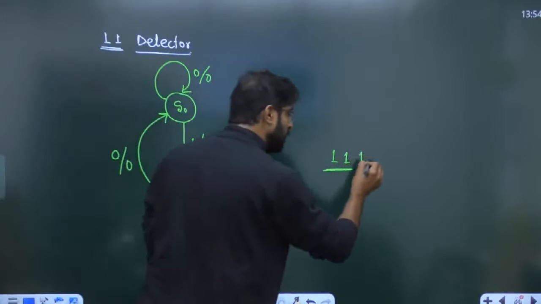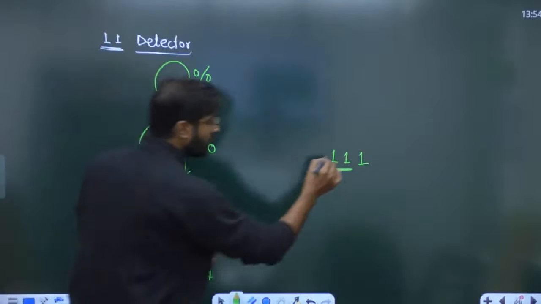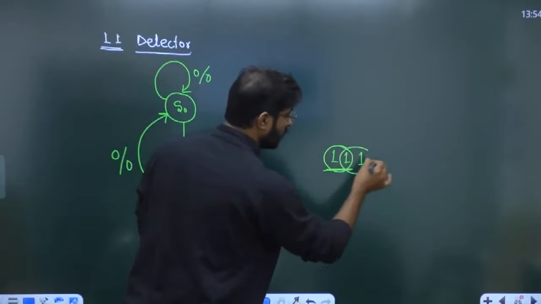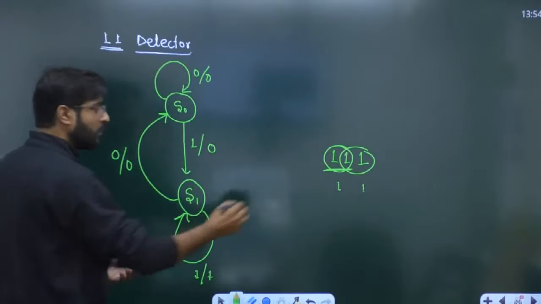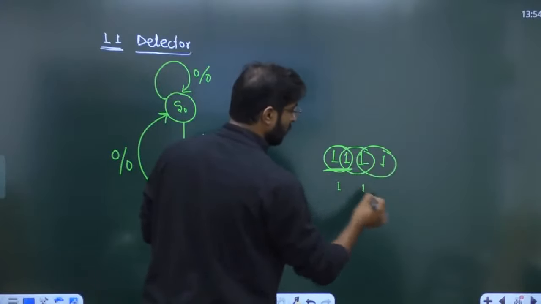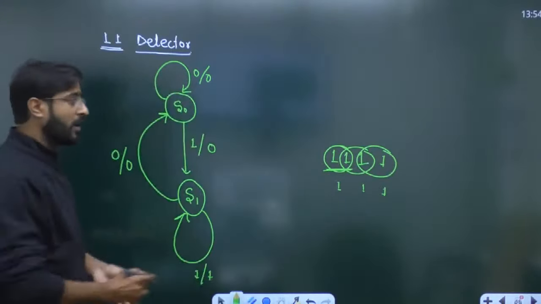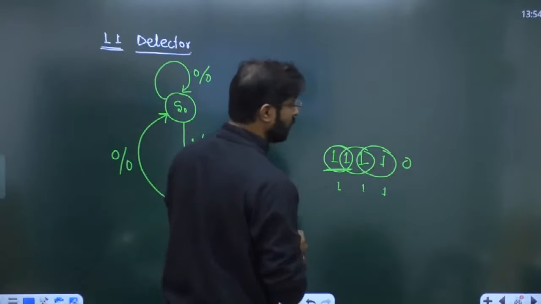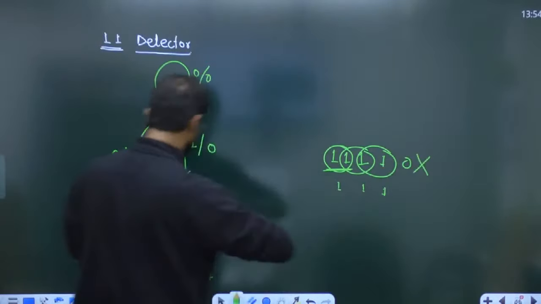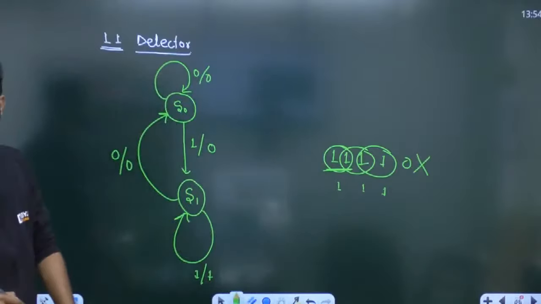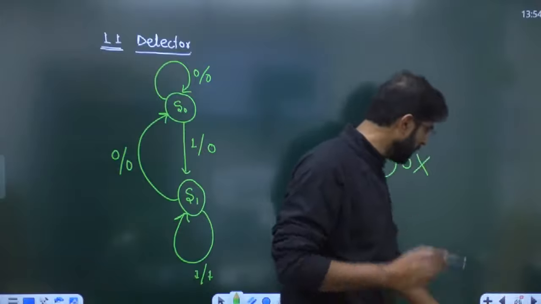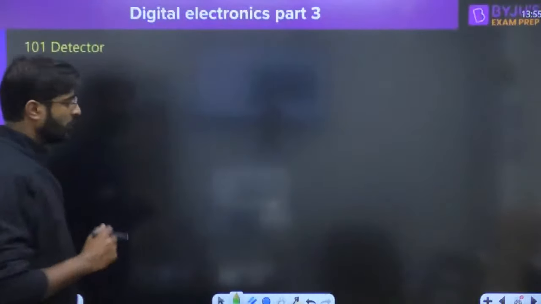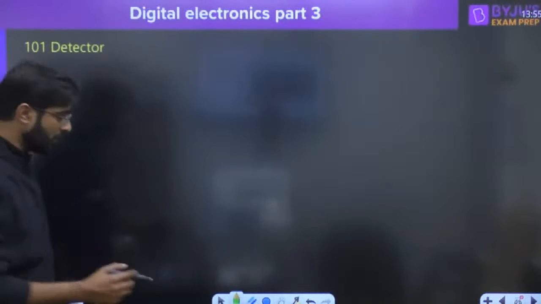Again the people will give you 1. Again the output has to be 1, because these two times 1. Again the people will give 3 times 1, the output is 1 1. But again if the input is 0, the sequence is going to be broken and it will start again. Again the people having doubts, sir, I am not getting it. No issues. One more example I am giving you, everyone. Suppose we want to design 101 detector. How we are going to design it, everyone?